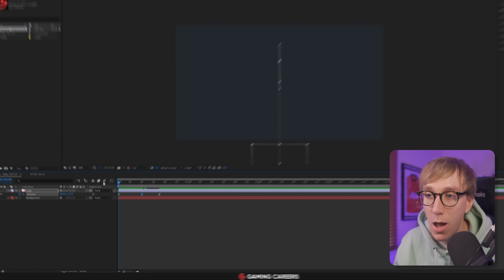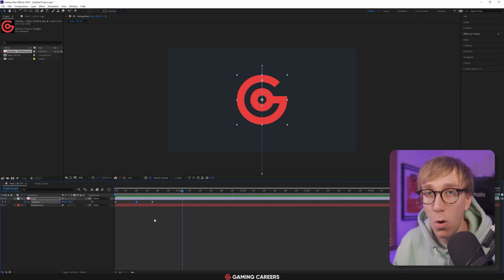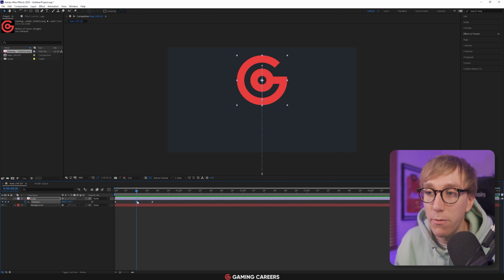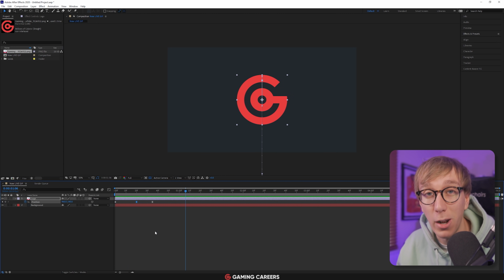So if we go back and watch this back again now, you can start to see the animation has a little bit more life. One last change that we'll make to this position keyframe is, again, if we look at the 20 frames in keyframe, we're just going to drag this top anchor point down a little bit, which will reduce the height that it goes to. If we play this back now, you're going to start to see that we're really nearly there with our animation for the logo appearing on screen.